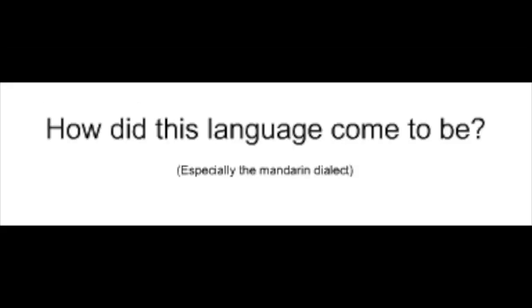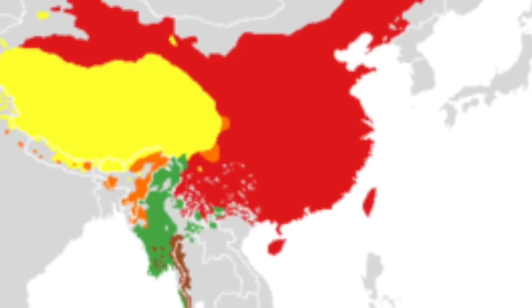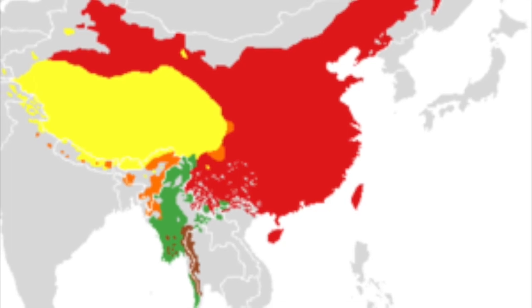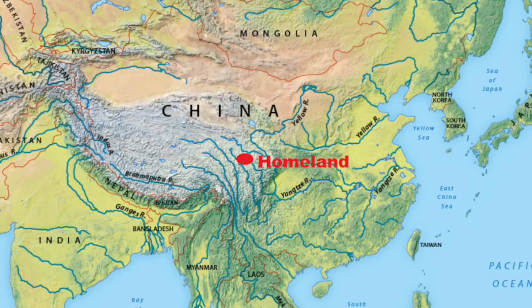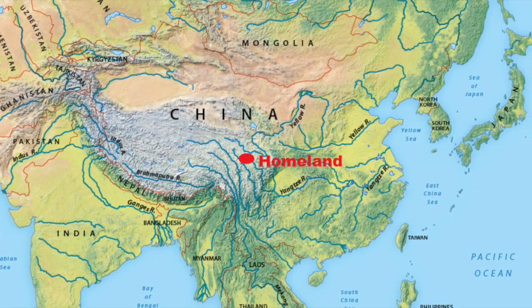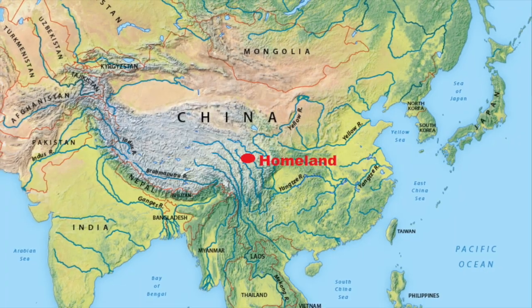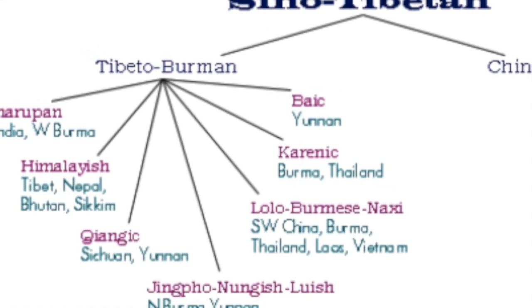How did this language, especially the Mandarin dialect, which is understood by more Chinese people than any of the other dialects, come to be? To answer that, we'll first need to know where the Chinese language comes from. Well, Chinese is a Sino-Tibetan language, meaning it stems from the Sino-Tibetan language family, one of the largest family trees in the world. The Proto-Sino-Tibetan homeland was most likely somewhere on the Himalayan plateau, where many rivers have their source, like the Yellow and Yangtze River. It is believed that every language that stemmed from Sino-Tibetan was still considerably one language around 4000 BC. This is around the same time as the Proto-Indo-European period. So it comes from the Sino-Tibetan language family.